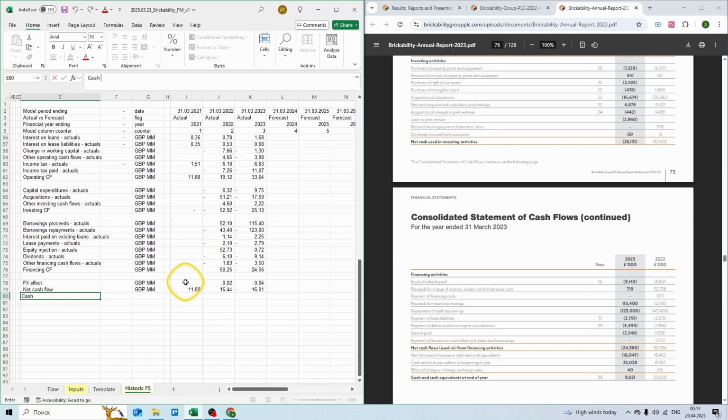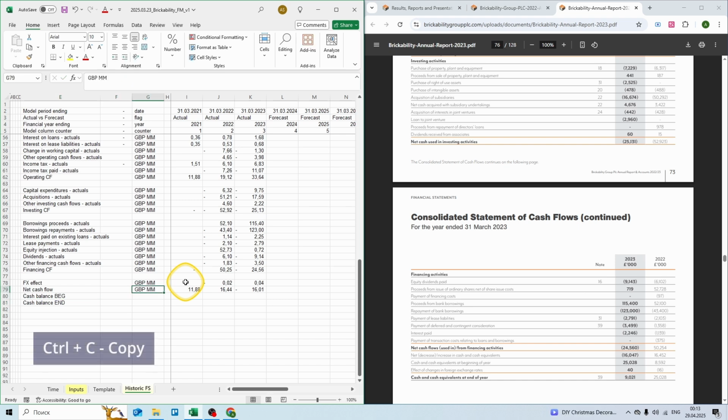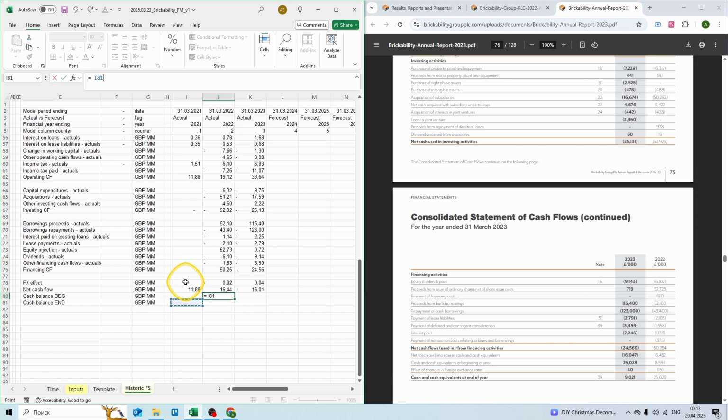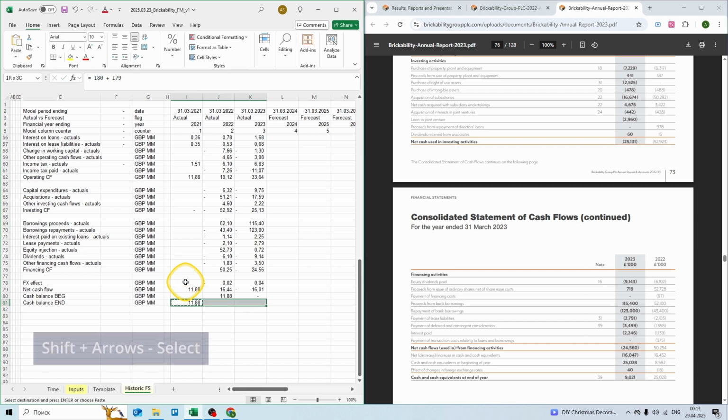Then we have cash at the beginning of the period and cash at the end of the period. Copy the £1,000,000, Shift down arrow, and Control V or Enter to paste. Our beginning balance is equal to our ending balance of the previous period. Copy the formula and paste it. And our ending balance is equal to beginning balance plus total cash flow. And again copy the formula, Shift and right arrow, and Control V or Enter.